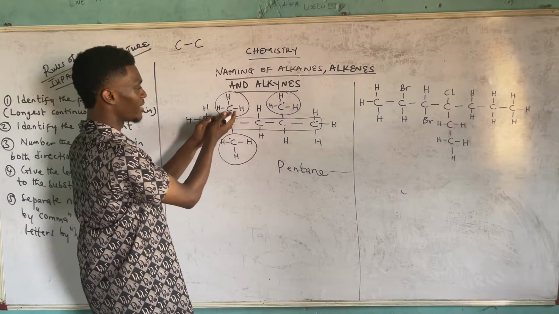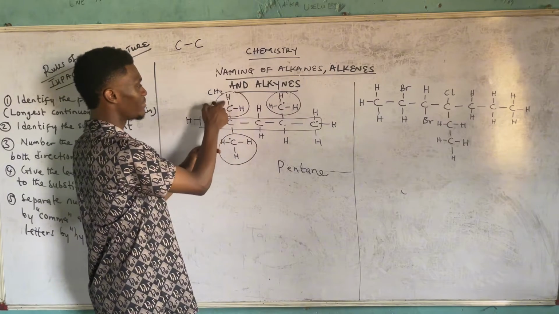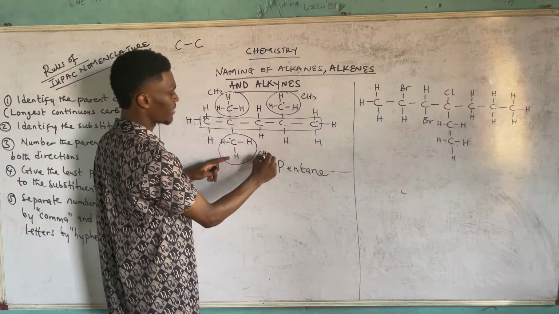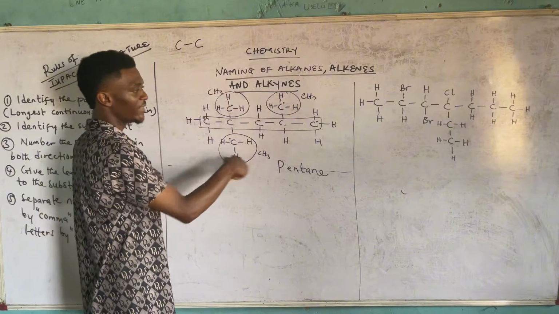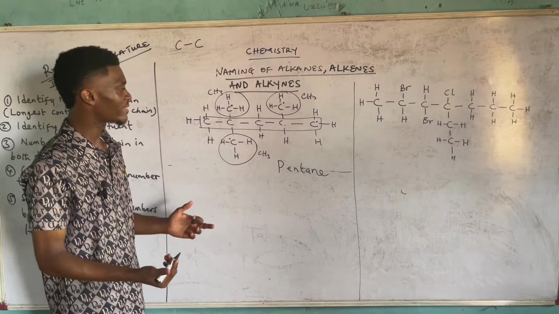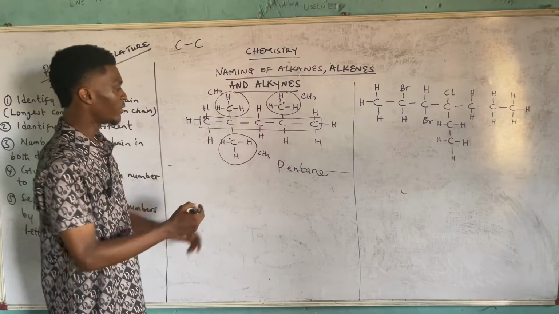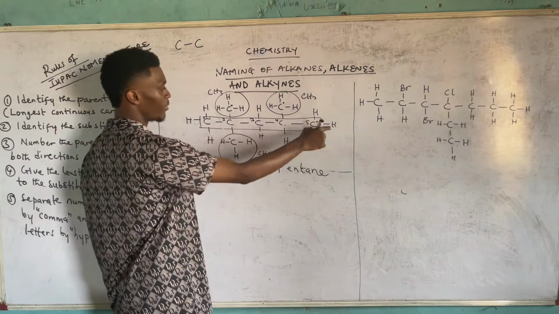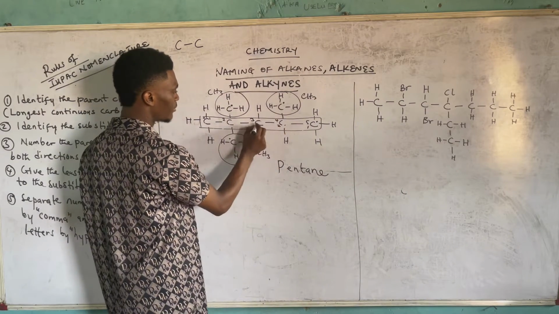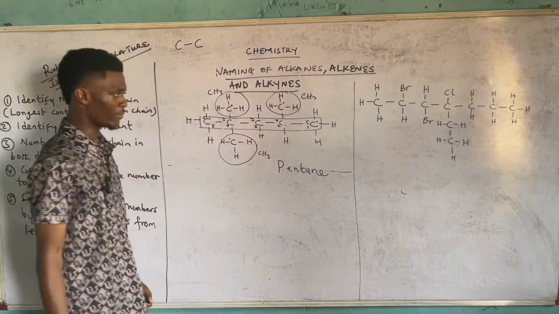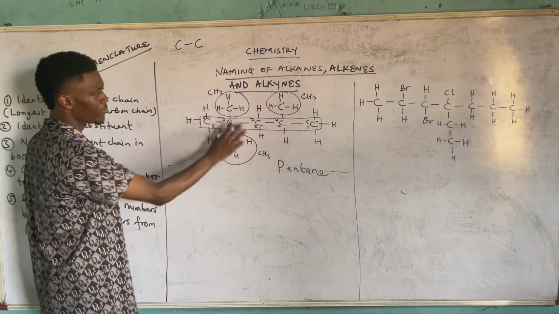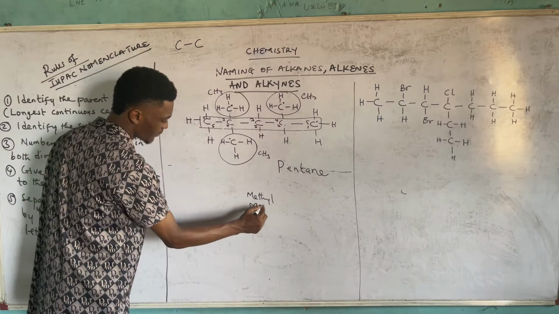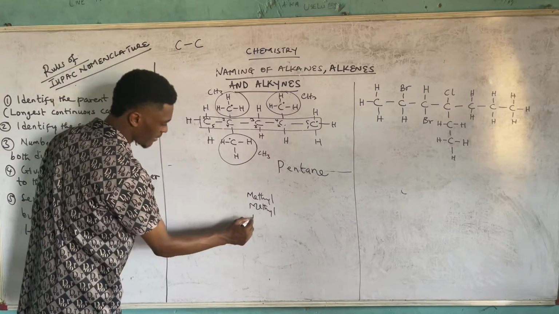If you sum up, this one becomes CH3, which is methyl. This is also CH3, which is methyl. This is also what? CH3. So we have already identified each of them, they are methyl groups. Then the next thing, you number forward and backward. When you number forward, it becomes 1, 2, 3, 4, 5. That's forward. Then backward, 1, 2, 3, 4, 5. Backward. So now, if you bring these 3 methyl groups out, that's methyl, methyl, methyl, since we are having 3 of them.